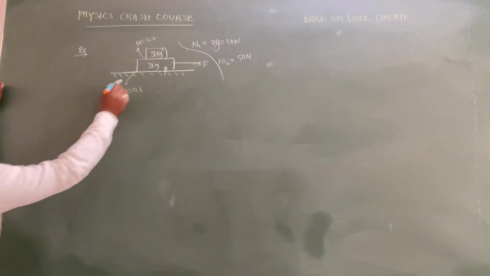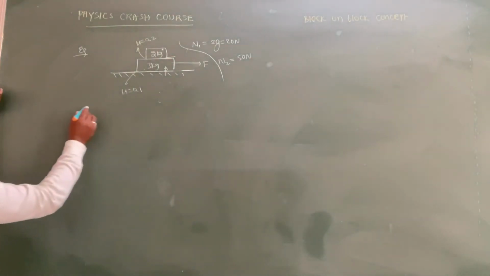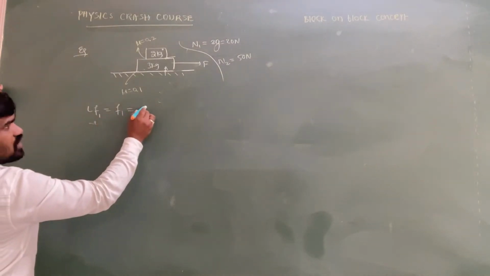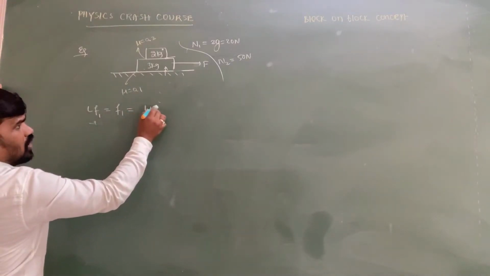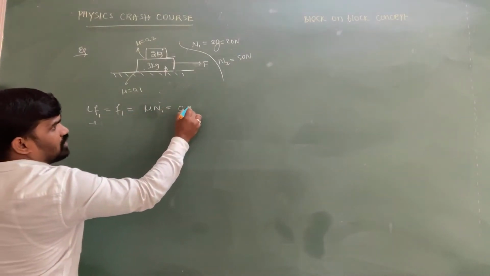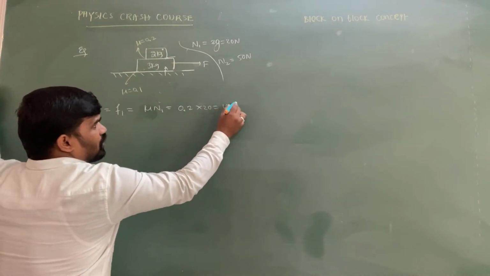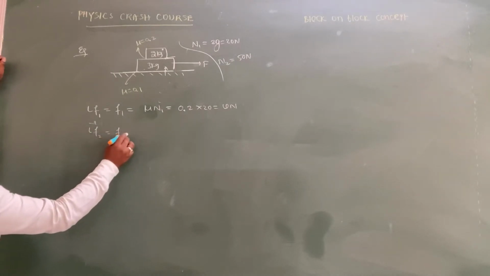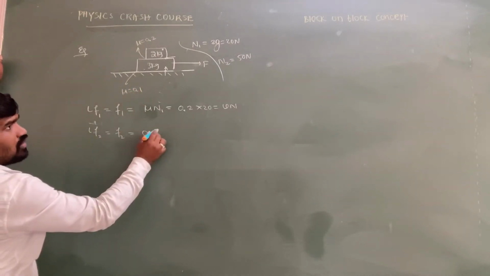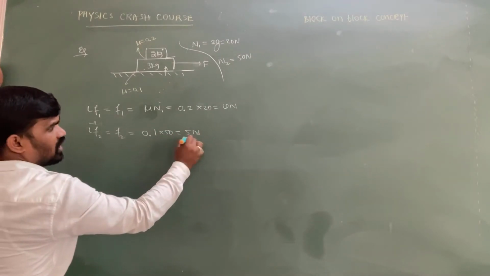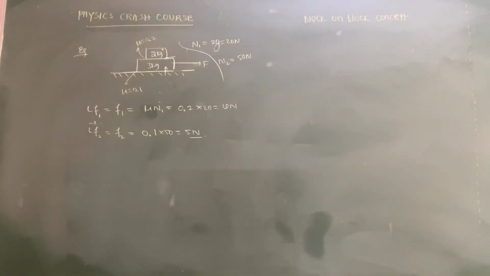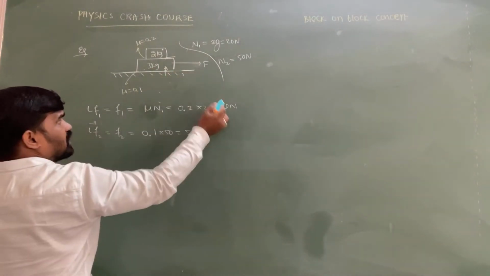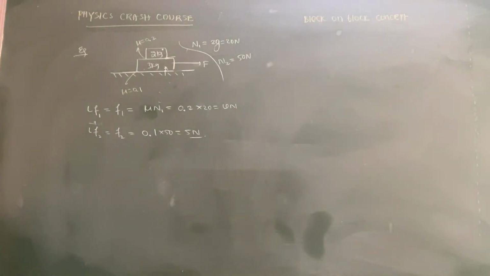Another important point: the maximum static friction, or the limiting friction, F1, which is equal to mu into normal force N1. We can write 0.2 into 20, which is equal to 4 newtons, my dear intelligence. After that, the limiting friction between the lower block and the ground is equal to 0.1 into 50, sir, which is equal to 5 newton. 5 newton is the limiting friction existing between the 3 kg block and the ground, and 4 newton is the limiting friction existing between the 2 kg and 3 kg.